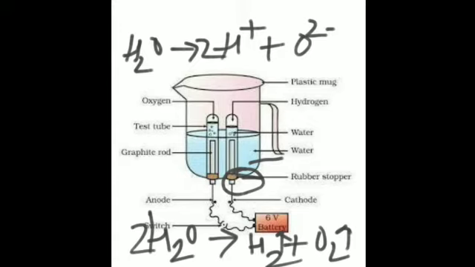Hydrogen is collected at the cathode, that is the negative electrode, and oxygen gas is collected at the positive electrode in the ratio 2:1, which you can see in its formula H2O, that is 2 volumes of hydrogen and 1 volume of oxygen. Is it clear? So this is the electrolysis of water.